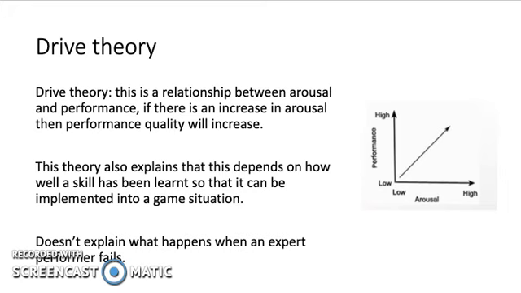Similar to earlier talking about the responses between expert and novice. However, this theory doesn't explain what happens when an expert performer fails. An example of this theory is when a performer plays in the highest division in their respective sport for the first time as an expert. Their performance level may increase as they are very excited at the opportunity to not only play at a higher level but also be playing professionally.